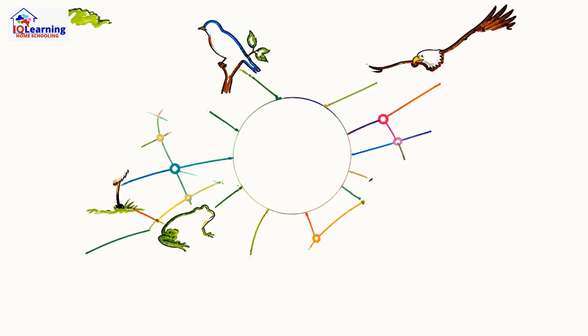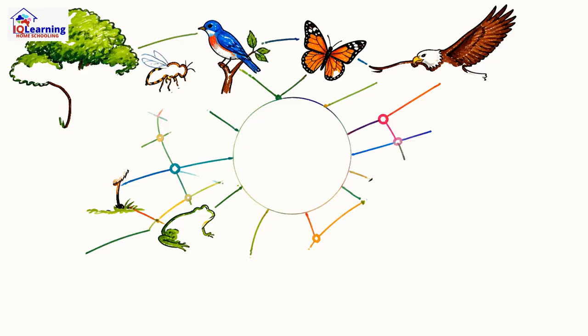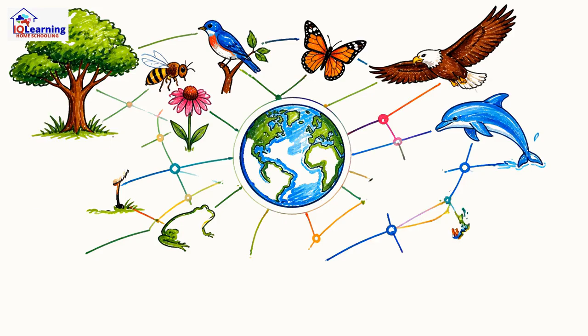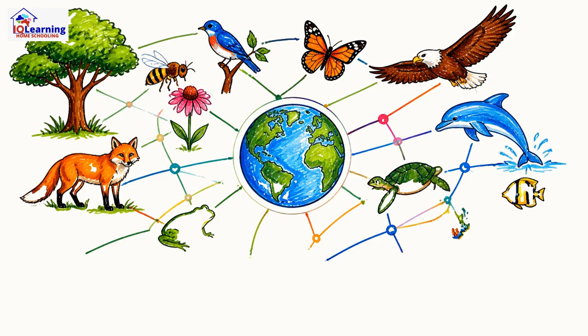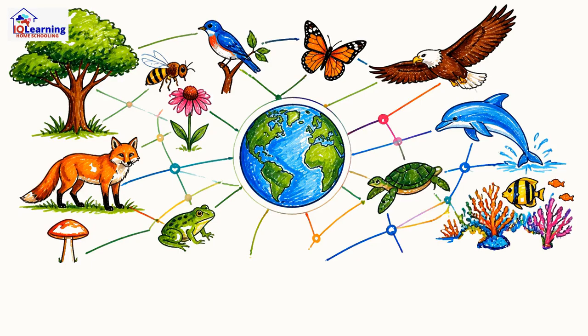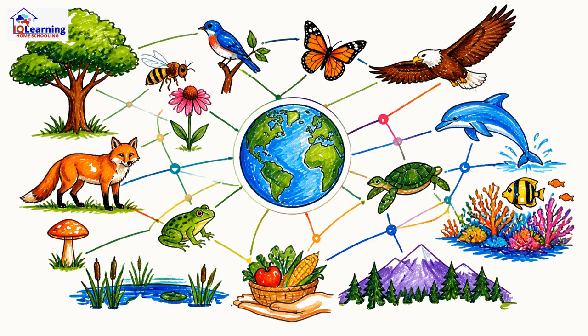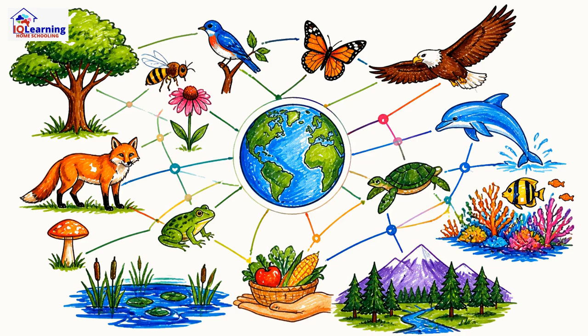So, while the endoplasmic reticulum builds the molecules for a single cell, biodiversity builds the entire living world. It's the interconnected web that provides the food we eat, the air we breathe, and the stability of our planet. It's a network far more complex and far more fragile than any factory inside a cell.